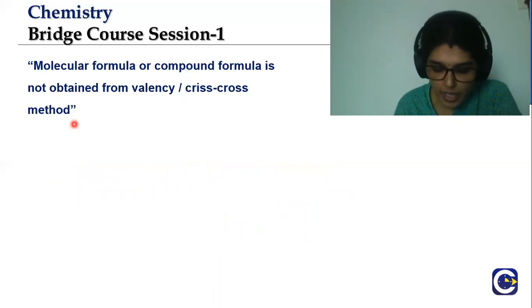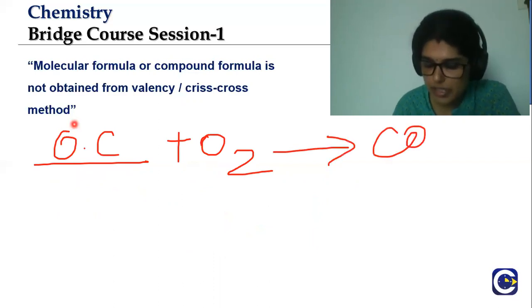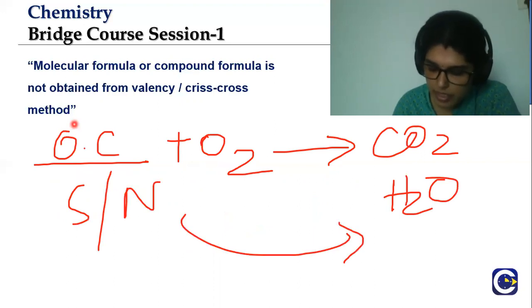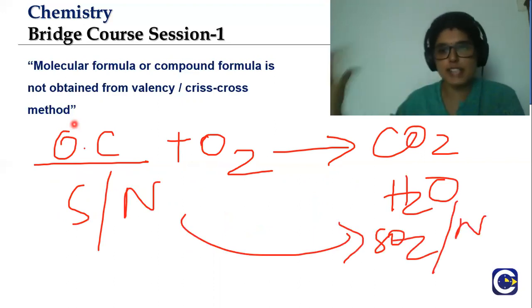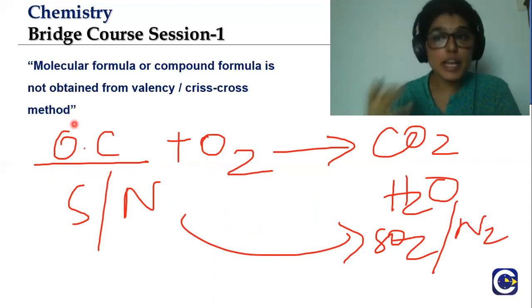All organic compounds react with oxygen, or burn in oxygen, to give off carbon dioxide and water. If there is sulfur or nitrogen present, I will get sulfur dioxide or nitrogen gas also. So based on what is present in the compound, there will be different types of gases.